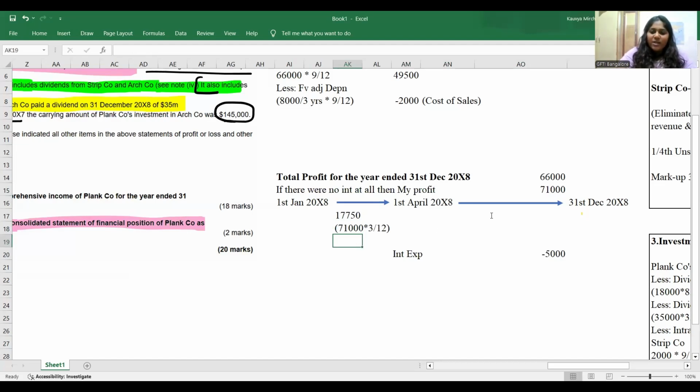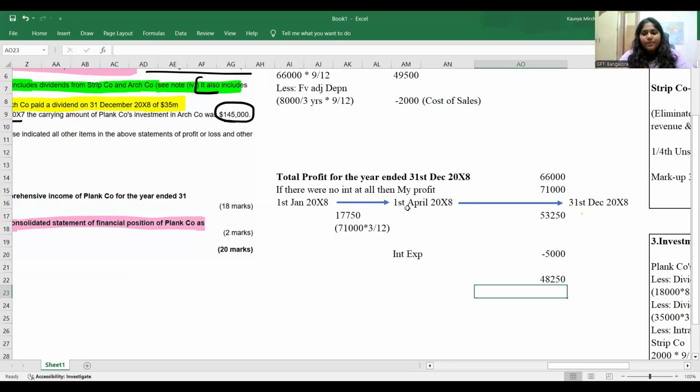In the next 9 months, I would have earned the remaining value, that is 71 million into 9 by 12, which is 53,250. That means I should have earned 17,750 in the first 3 months and the remaining 53,250 in my last 9 months. And it's my job to reduce the interest expense only from the post-acquisition profit, that means after 1st April, not before 1st April.